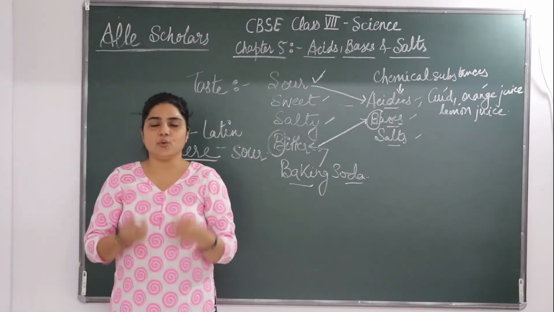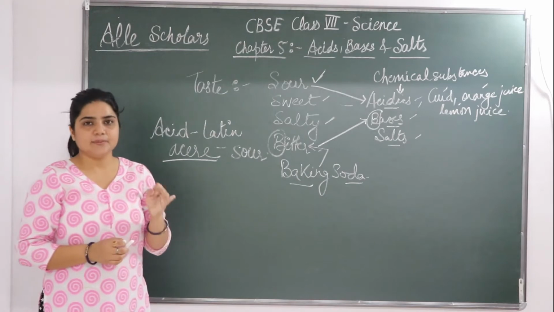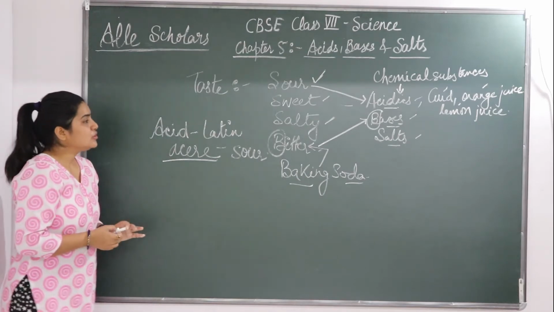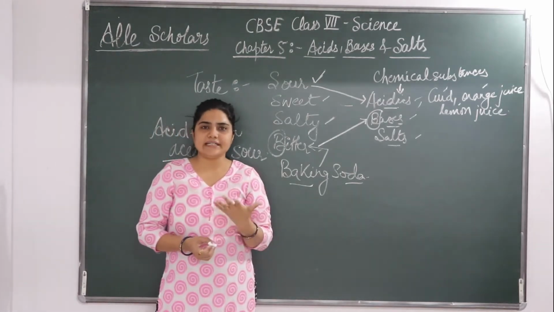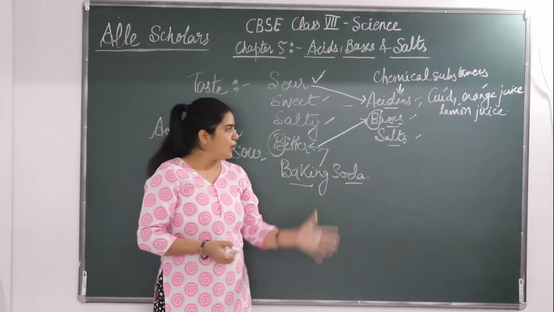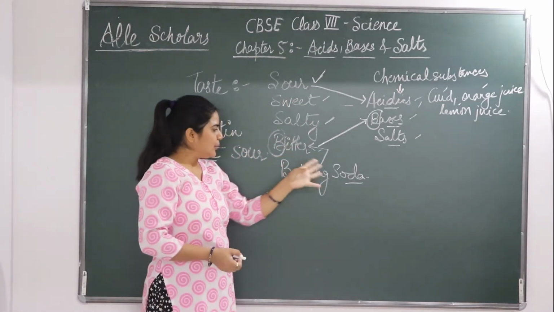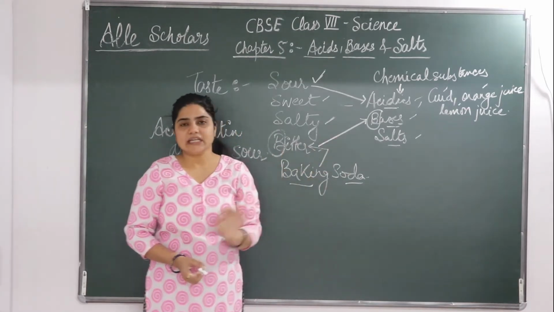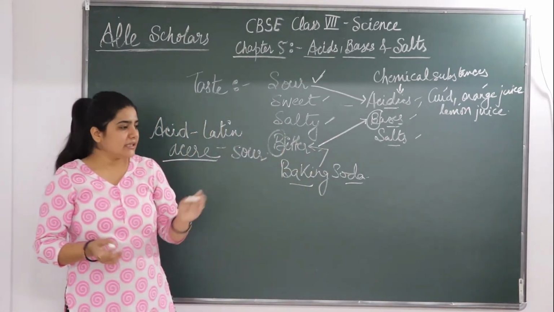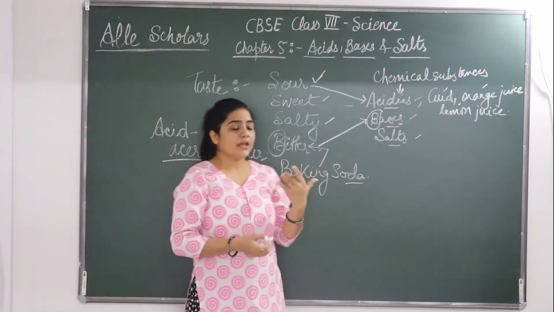you can't taste. You can't taste every substance and check whether it is an acid, base or a salt. So we cannot taste every substance. So how do we find its nature? We got to know that curd is acidic in nature by tasting it. We got to know that baking soda is bitter in taste and it's basic in nature by tasting it. But there are thousands of substances which you can't taste.